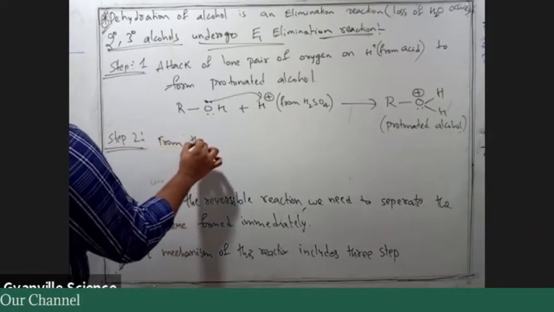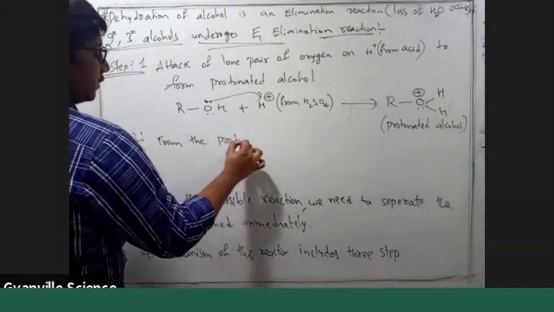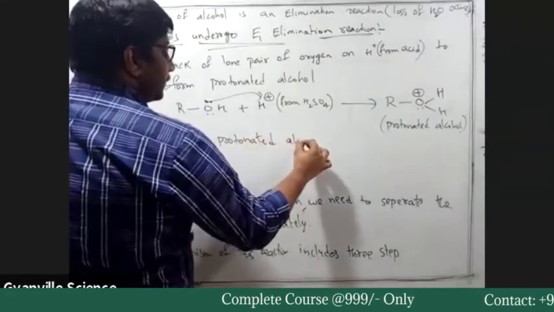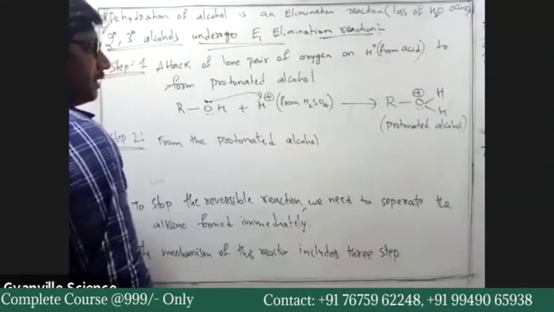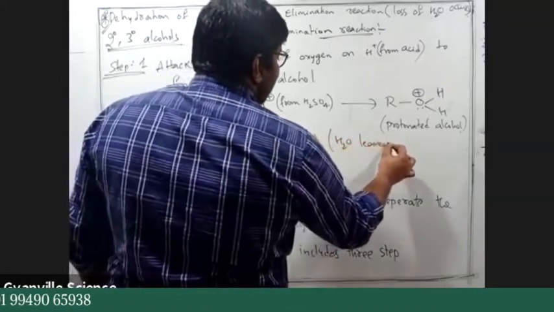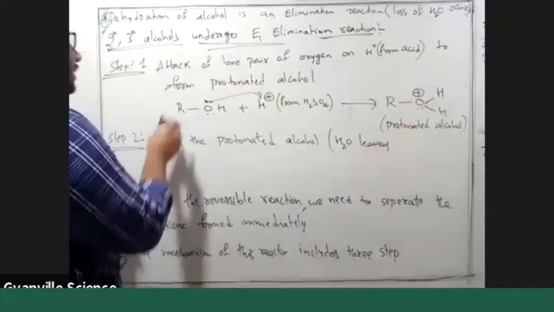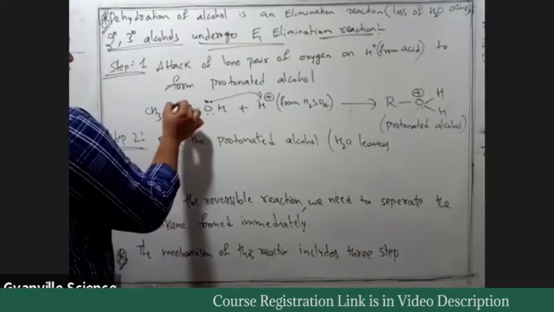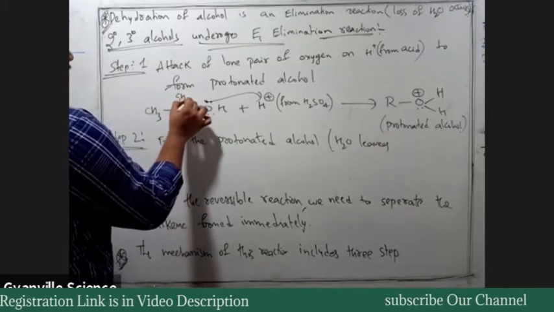Step 2. From the protonated alcohol, H2O leaves. As H2O is a good leaving group, we can specify R also. Let us take CH3, CH3.